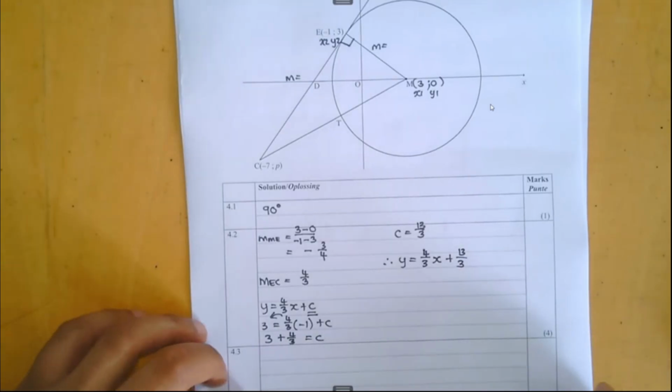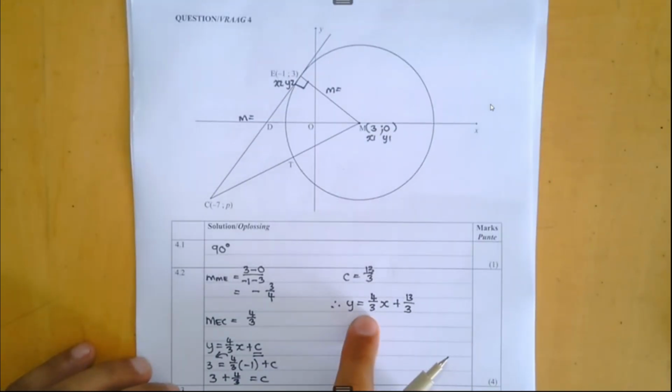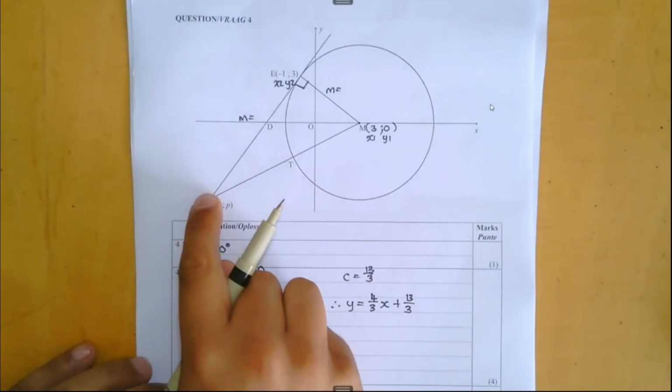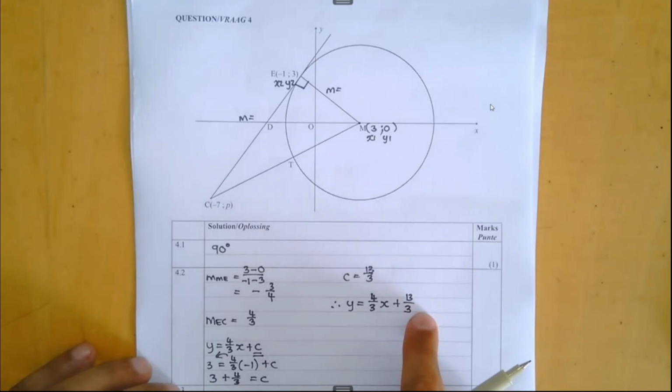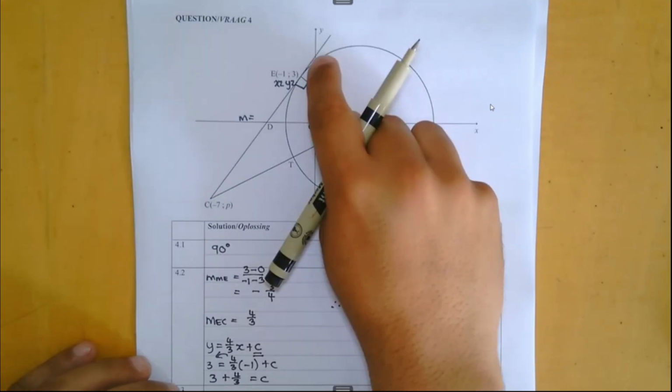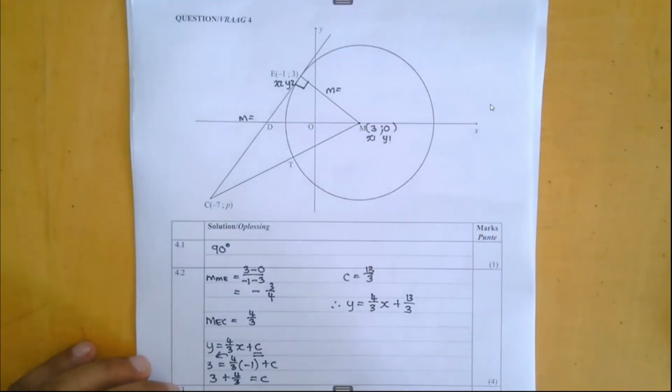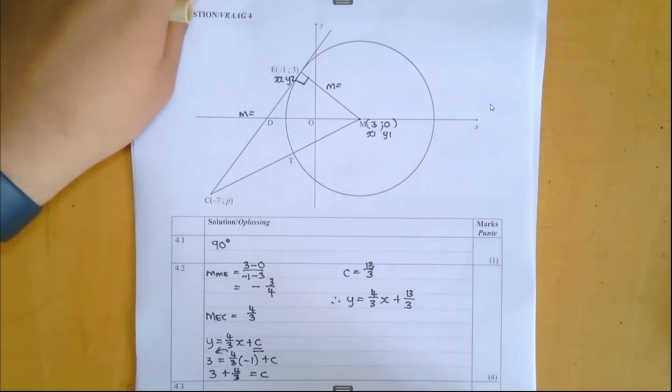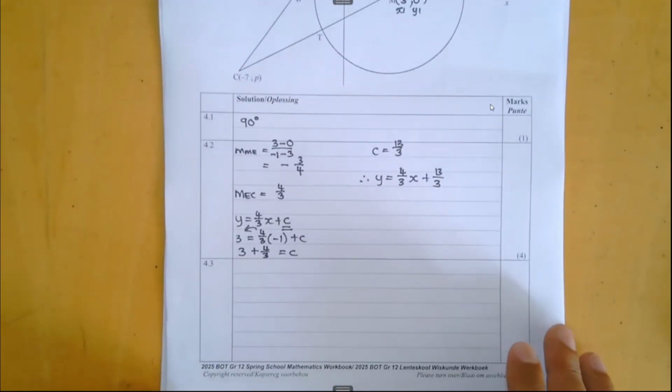What I like to do is just ask, does my information make sense? What I mean by that: positive gradient, positive line. 13/3 is, what's that, 4.3. Does that make sense to be positive 4? Yes, it does. Okay, so then my equation makes sense. So a little double check to make sure you're on the right track.